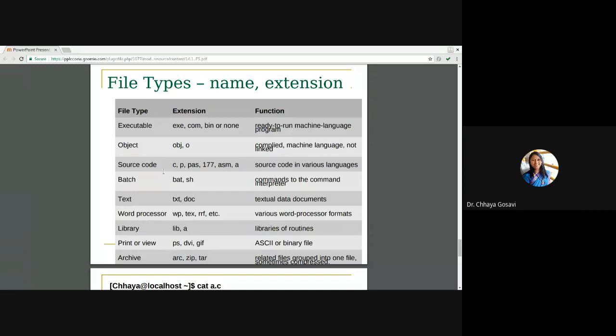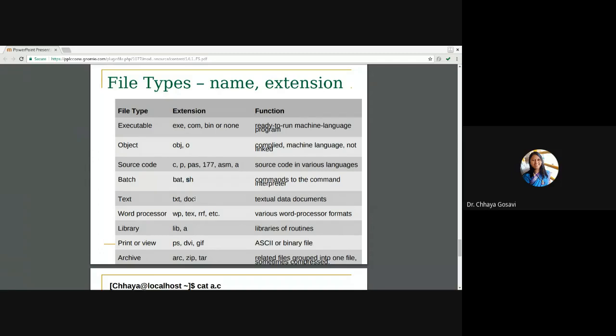Source code can have .c, .c++, .java, .py, .asm extensions. So these are the extensions of various languages, source code in various languages. Batch file: we have seen batch in the batch operating system. Batch means a list of commands which we want to execute in sequence. In Windows we have a .bat file, or in Unix we have .sh, a shell script. These are commands to the command interpreter.